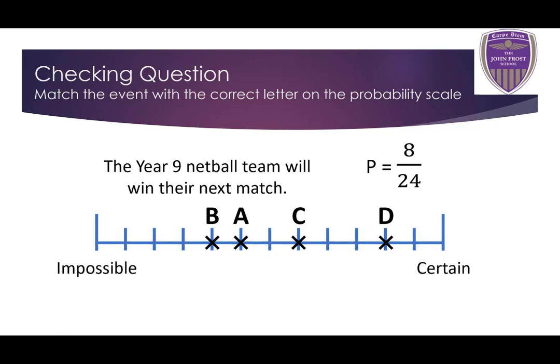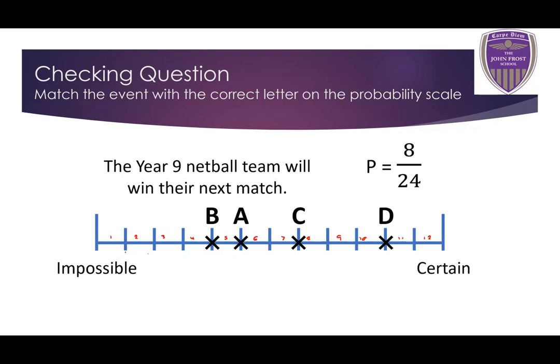Okay, let's have a think about how many increments we have on this probability scale. Let's see what this scale is divided into. Let's count the number of segments. We've got 1, 2, 3, 4, 5, 6, 7, 8, 9, 10, 11, 12. This probability scale is split into 12 segments. So rather than labeling all of them, I'm just going to count across and label the letters.